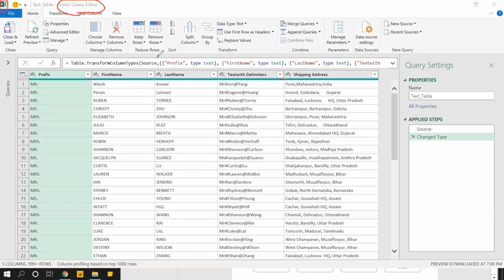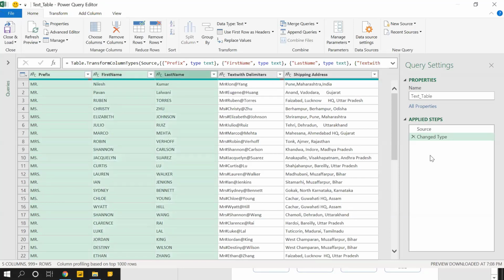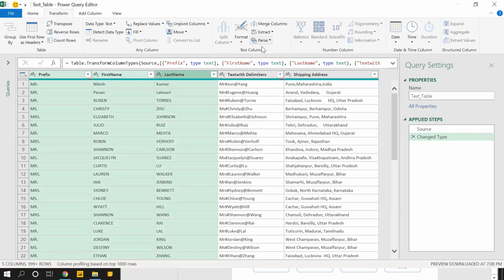Now the first question was how to concatenate three columns. So I'll select the first three columns like this. If I want to concatenate, without using any function or keyboard, I just go to the transform menu bar. For the next 5 to 10 minutes, I'll be focusing only on these text functions. After some time, we'll see all those number functions and then date functions.